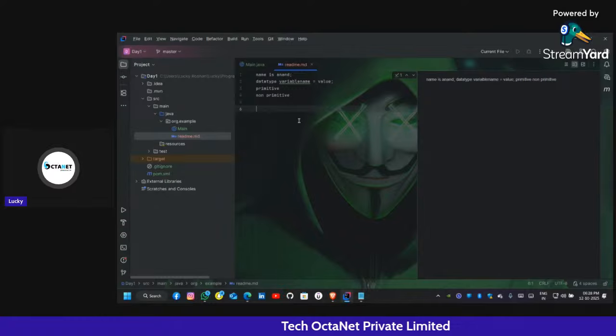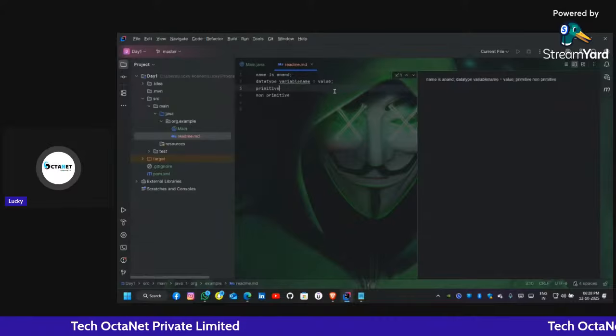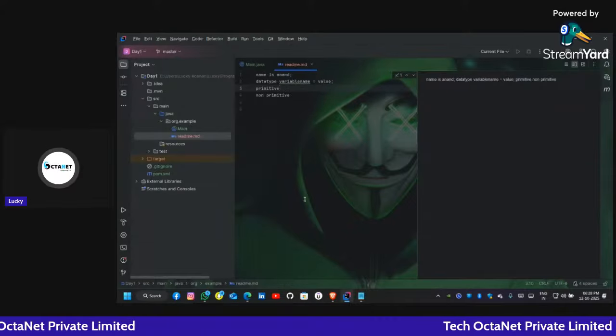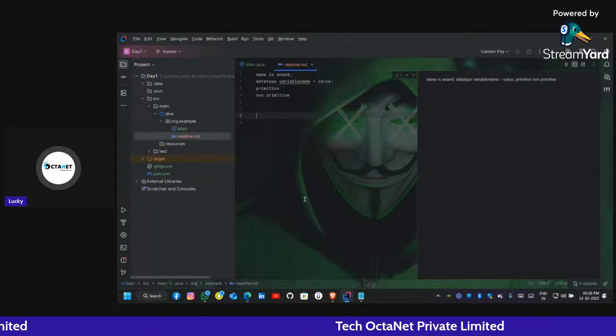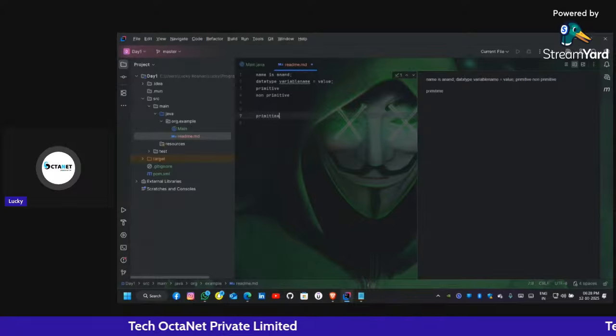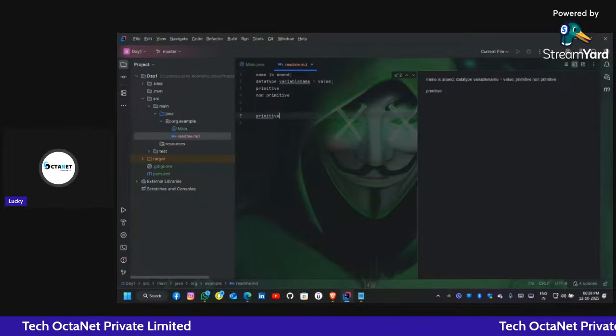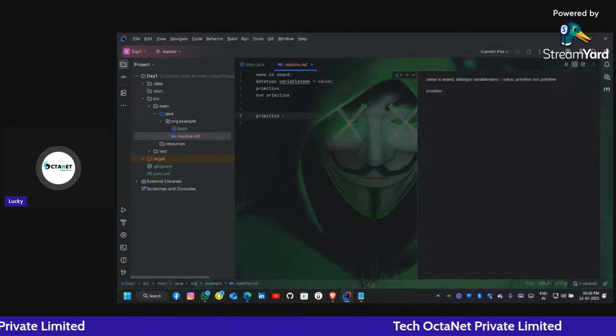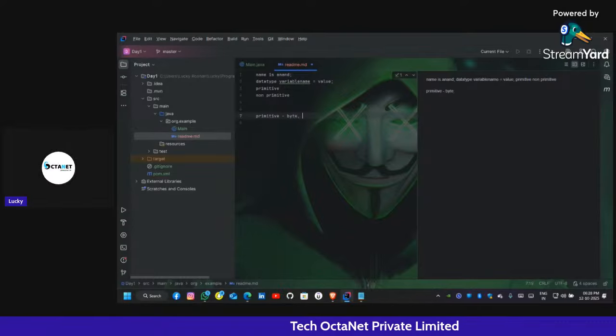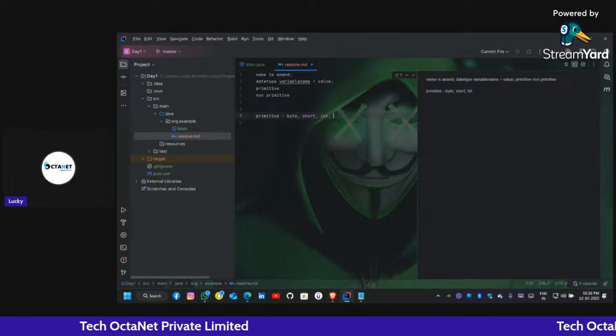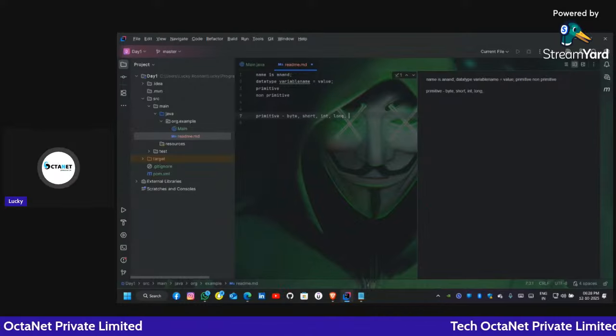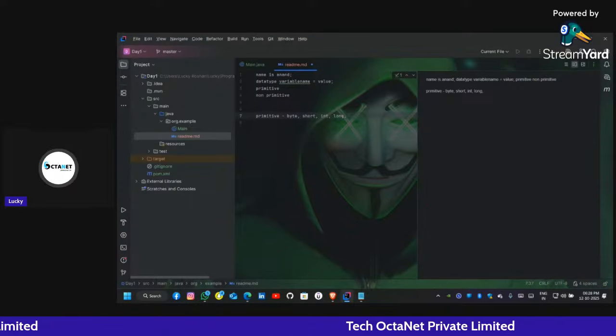Okay, so let's continue. I am telling the data types. So data types are of two types, that is primitive and non-primitive. Considering primitive, we have about 8 primitive data types. Let me tell you. Primitive, non-primitive. First comes the byte, then short, then int, then long. Let me type everything first, then I will explain.